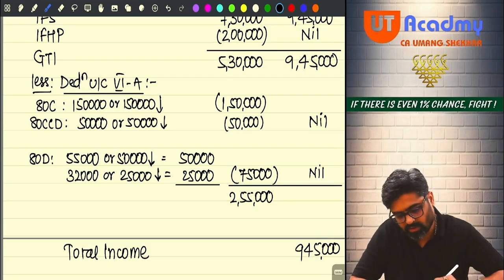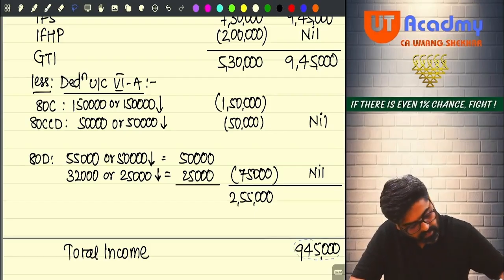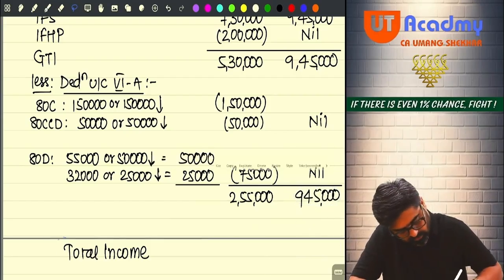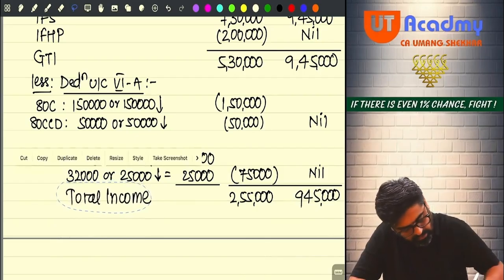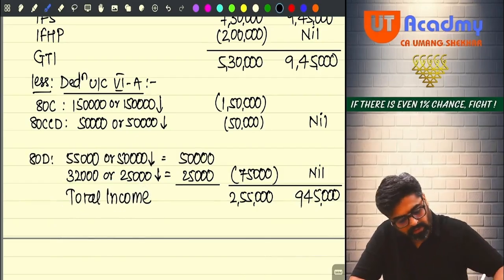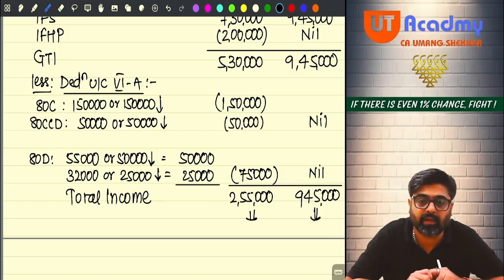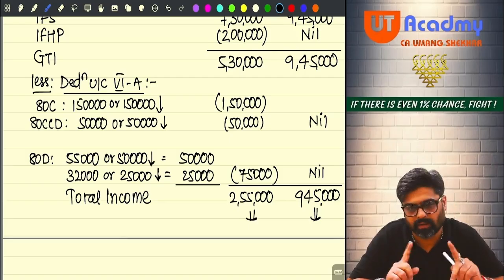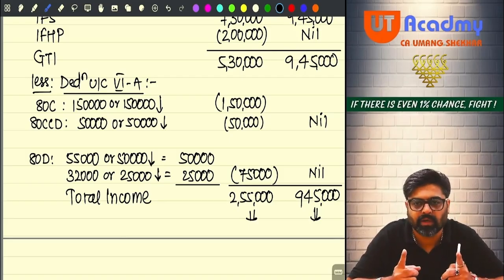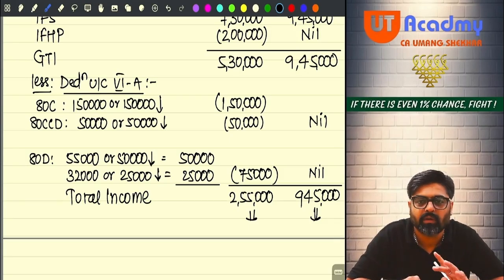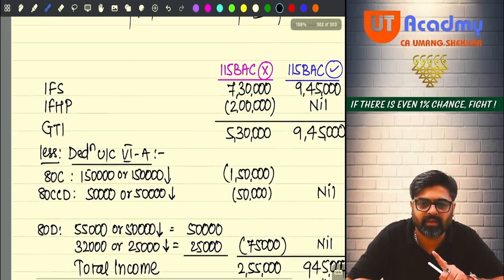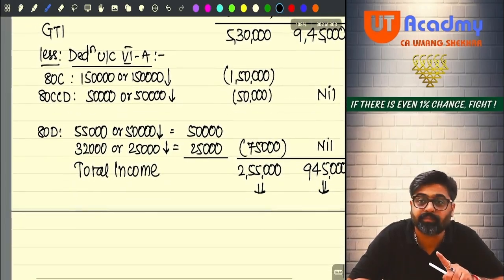Yes or no? Okay. Now 9,45,000 here, and this will be your total income. Now this is correct. Now on this 2,55,000 the tax will be calculated, and on this 9,45,000 also the tax will be calculated. See, under both the schemes, considering right now, the optional tax regime looks attractive. Why?